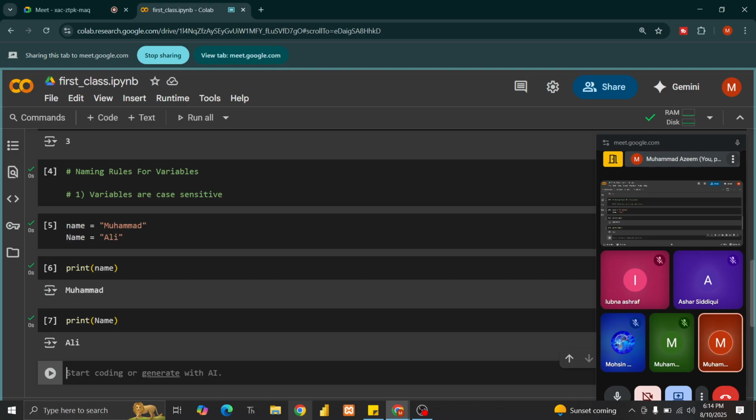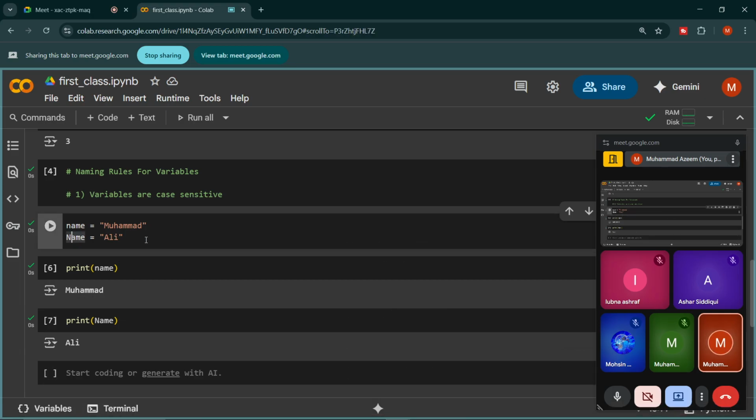If I had used a small n here and a capital E, which is not grammatically correct in English either, Python will again treat them separately. Fine. So this is the first rule: variables are case sensitive.